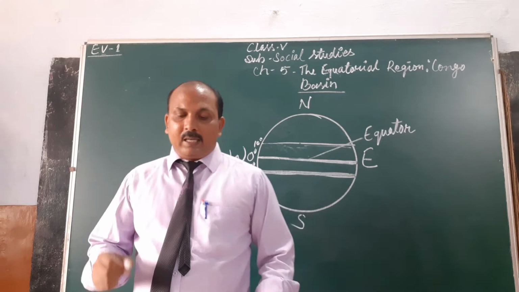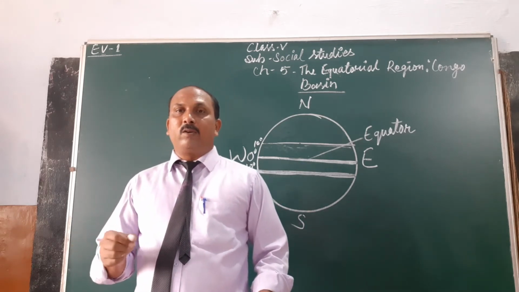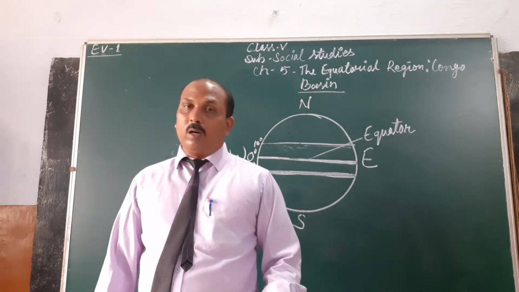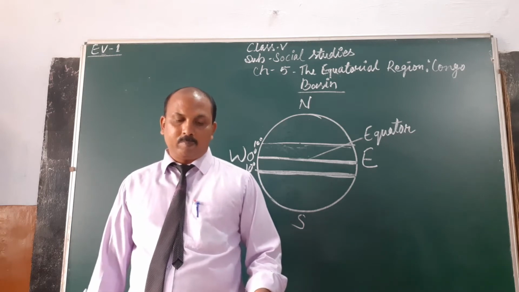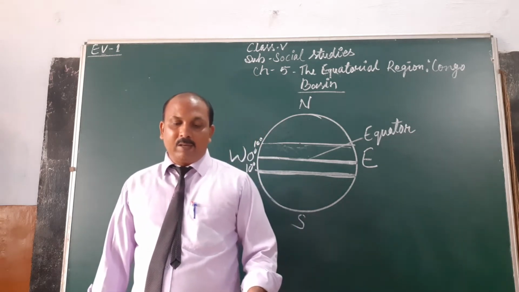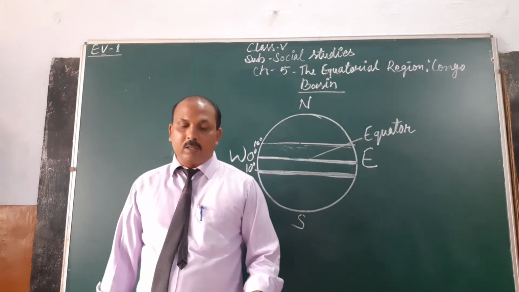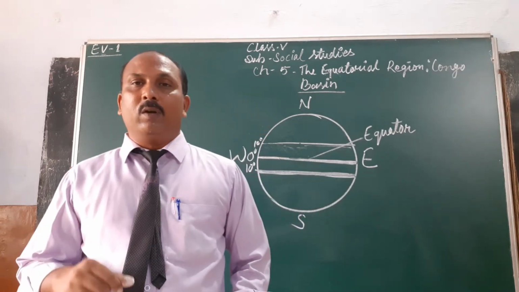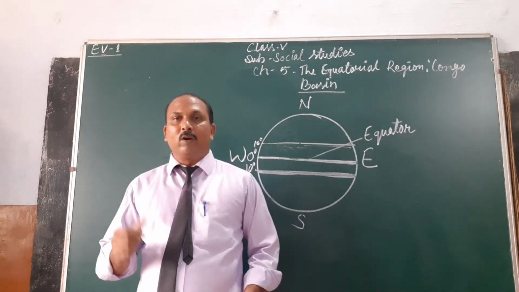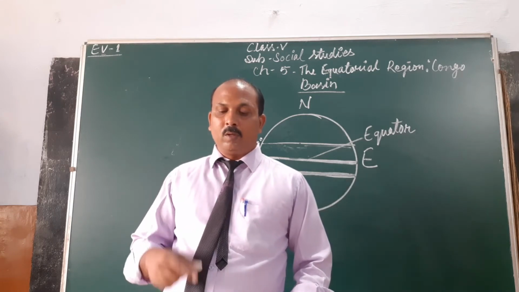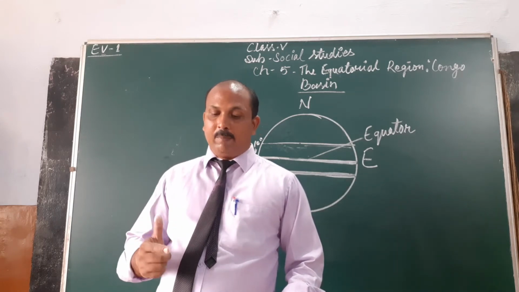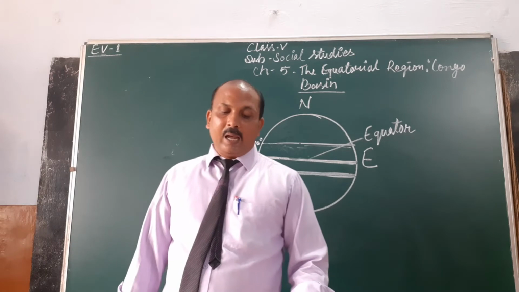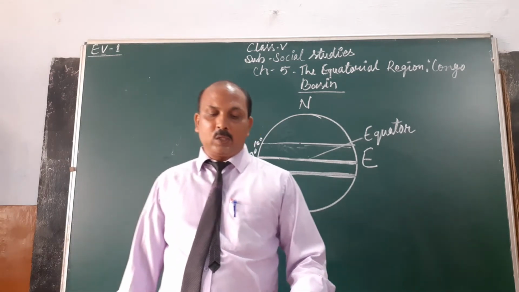The Democratic Republic of the Congo is situated deep in Central Africa. If you have your book, you can see the picture of the equatorial region of the world on page number 43. From 1971 to 1997, it was named Zaire. It is the second largest country in Africa, with an area of about 3.5 lakh square kilometers.